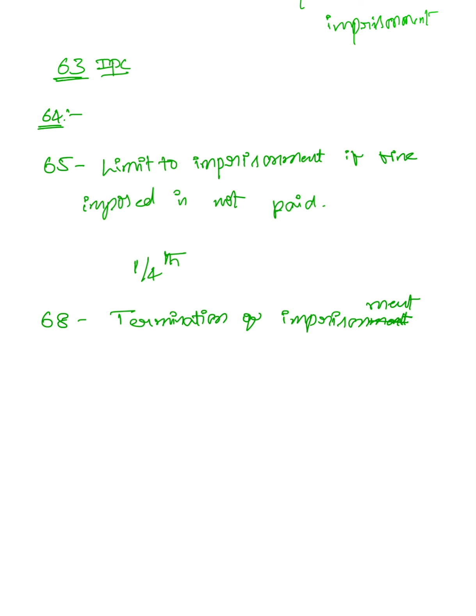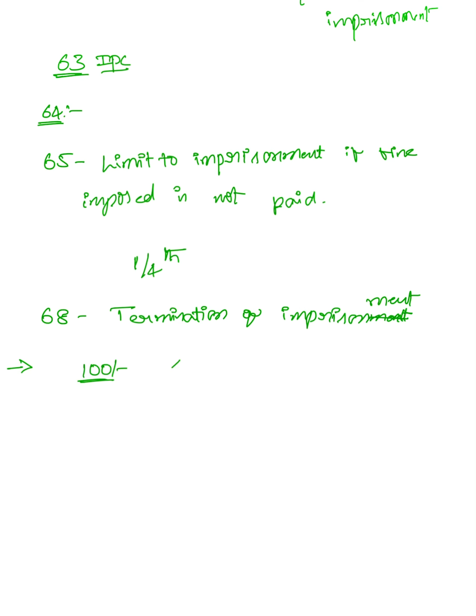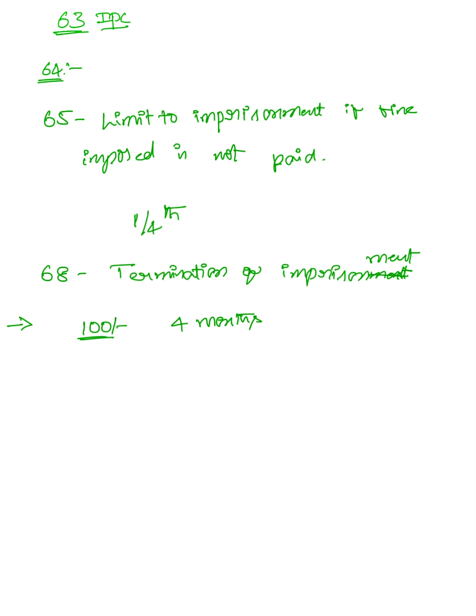Take an illustration. A is sentenced to a fine of 100 rupees and 4 months imprisonment in default of payment.